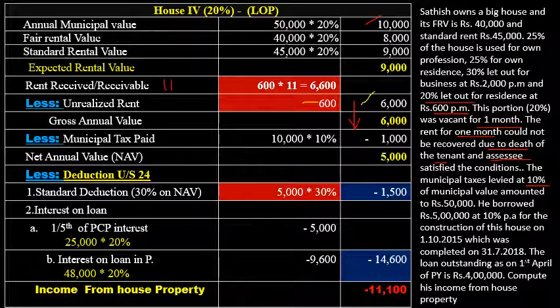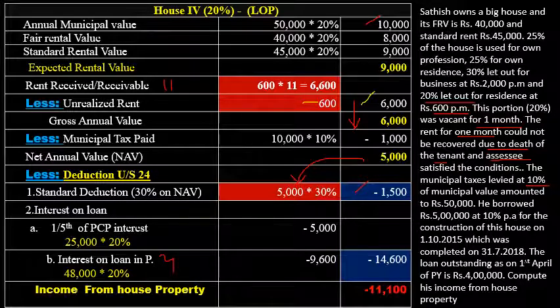Next, deduction under section 24. The first one is the standard deduction: net annual value 5,000 into 30%, so you get 1,500 as the standard deduction. Next is the interest on loan. There are two parts: 1/5 of PCP interest and interest on loan in the previous year.